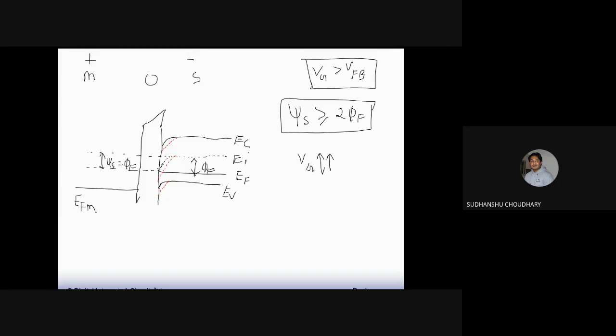Okay, now my surface potential may be somewhere around, I would say, in this case this much. And this could be equal to 2 phi f. So channel is strongly inverted in this case. Okay. So that was all about surface potential. So you need a surface potential that should be greater than or equal to 2 phi f to create a strong inversion region. Okay.